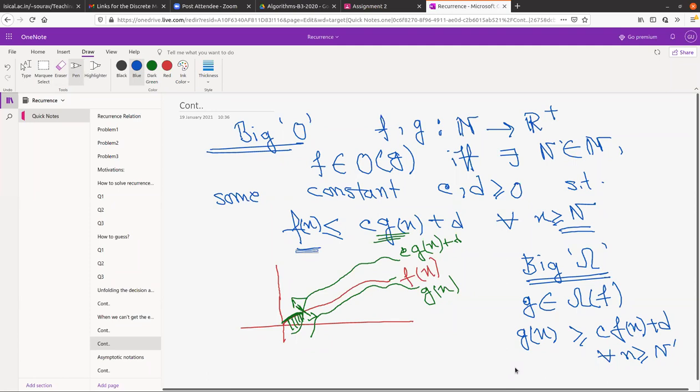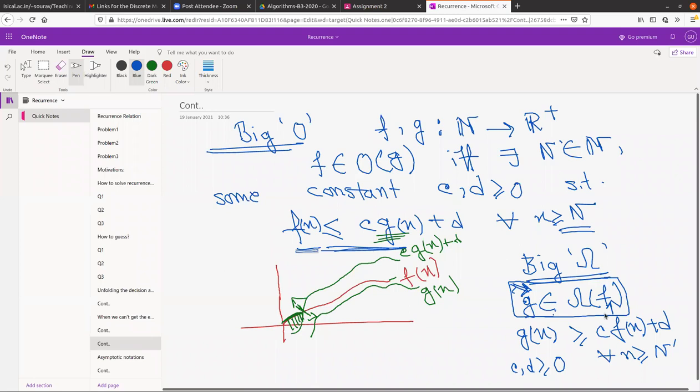And for some constant c and b greater than or equal to 0. So this is for the upper bound. So if f is upper bounded by some constant multiple of g. I have written this completely opposite here, but whatever we are writing here, by that we are saying that this thing is upper bounded. And what we are writing here is lower bounded by some constant factor of that function. The function is inside here.